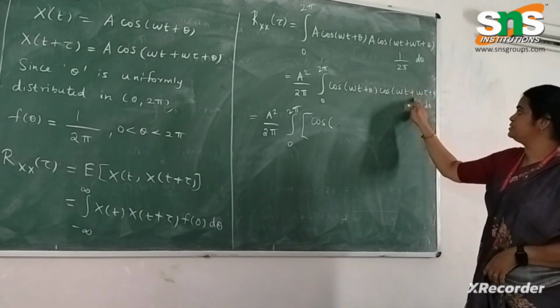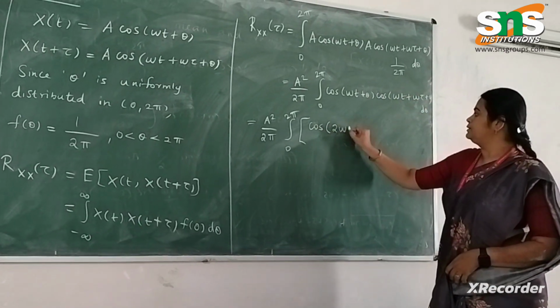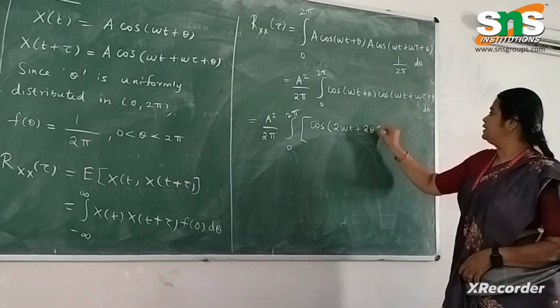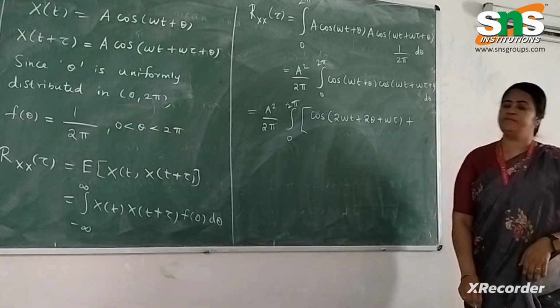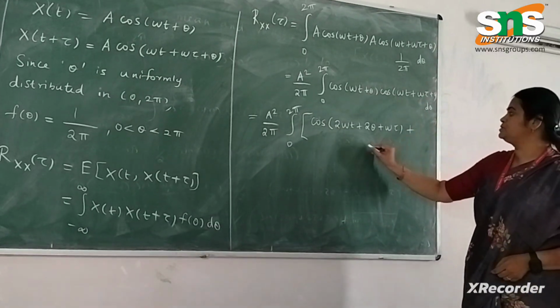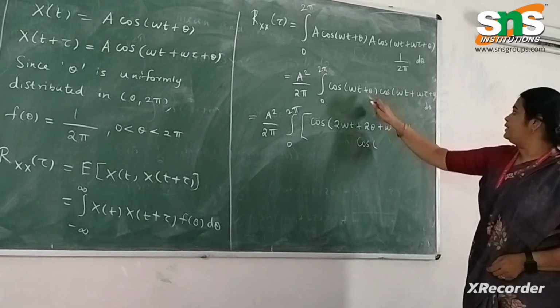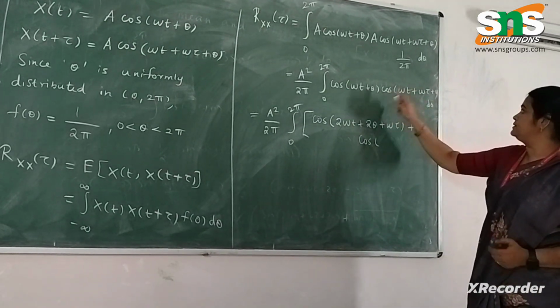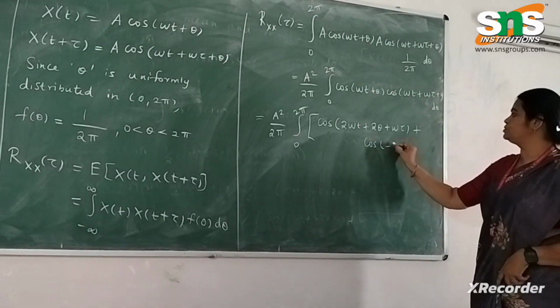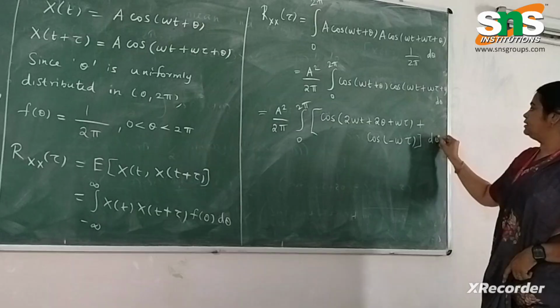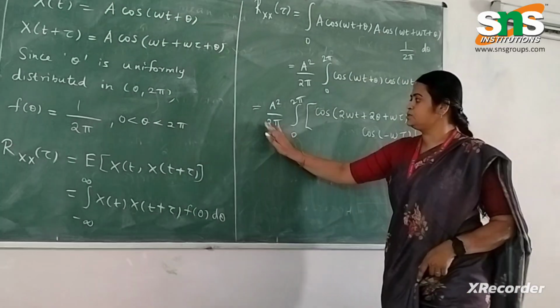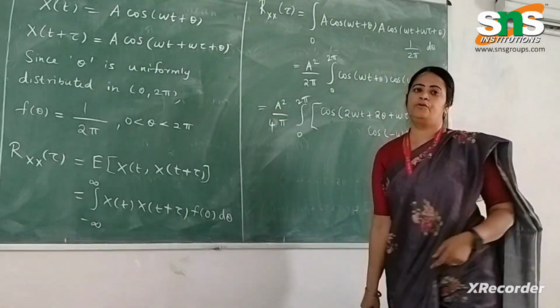When you add these two things you get cos of 2 omega t plus 2 theta plus omega tau, plus cos of A minus B. When you subtract these two you get cos of, omega t gets cancelled and theta also gets cancelled. So cos of minus omega tau into d theta. Here a 2 will be there. So 2 into 2 it will become 4 pi.